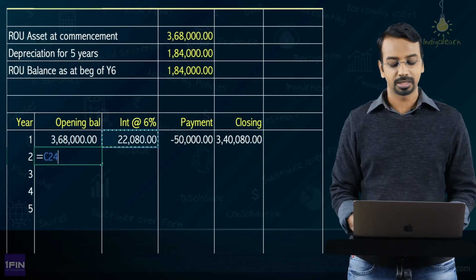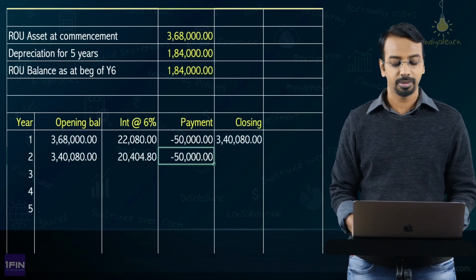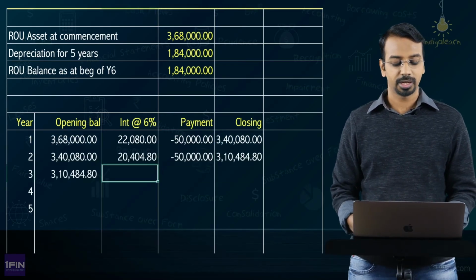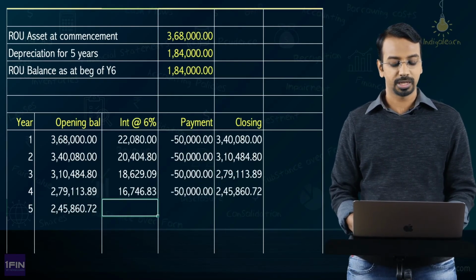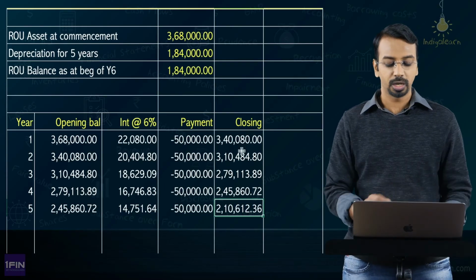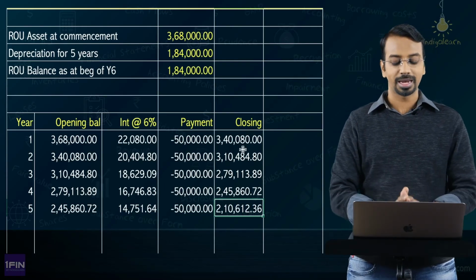Then opening balance 340,080, interest, payment, closing balance. Repeating this for each year, you get 2,10,612. This is the closing balance of lease liability.